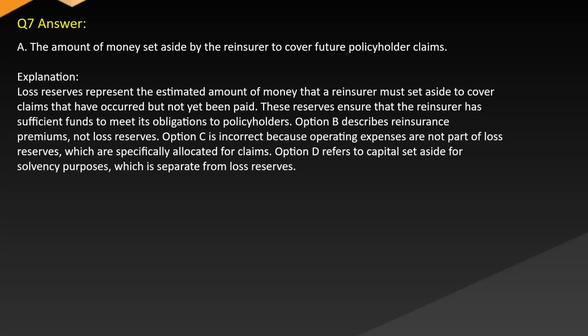Option B describes reinsurance premiums, not loss reserves. Option C is incorrect because operating expenses are not part of loss reserves, which are specifically allocated for claims. Option D refers to capital set aside for solvency purposes, which is separate from loss reserves.